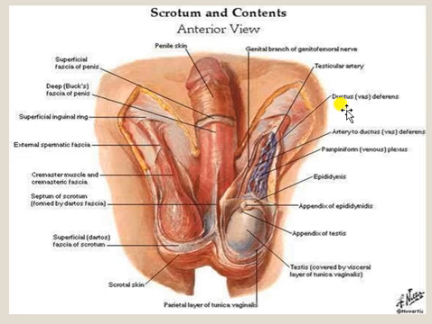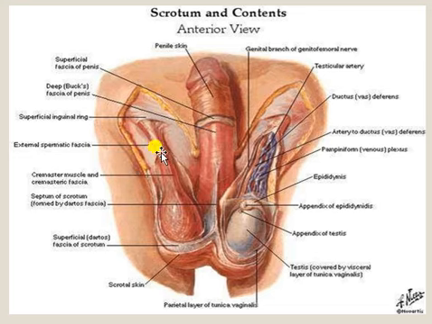So this is the entire structure, how it is. This is the skin, and this is the superficial fascia, the second layer. This is the superficial inguinal ring. This is the external spermatic fascia.